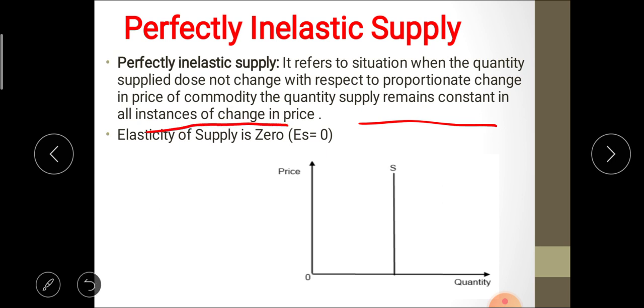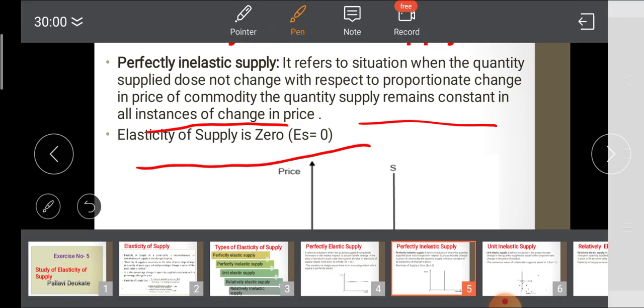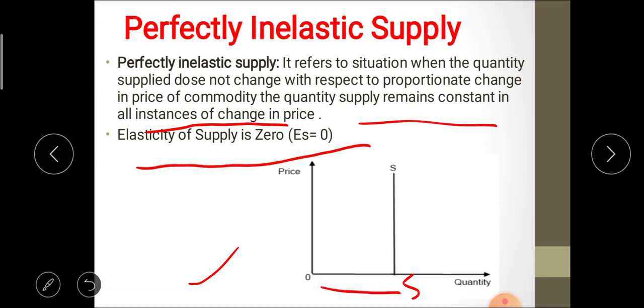That means if there is a change in price, there is no effect on the quantity of the commodity. In this case, the elasticity of supply is equal to 0. In this figure we can see the perfectly inelastic supply curve S and S dash, which is vertical to the axis.